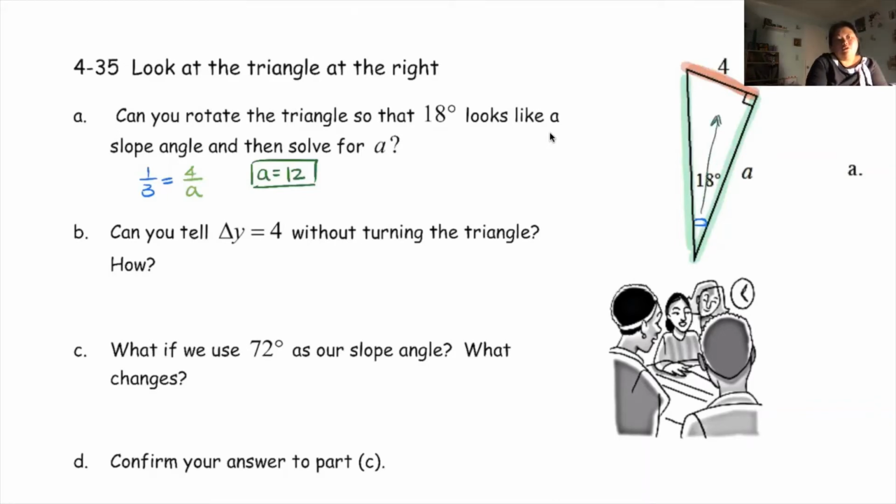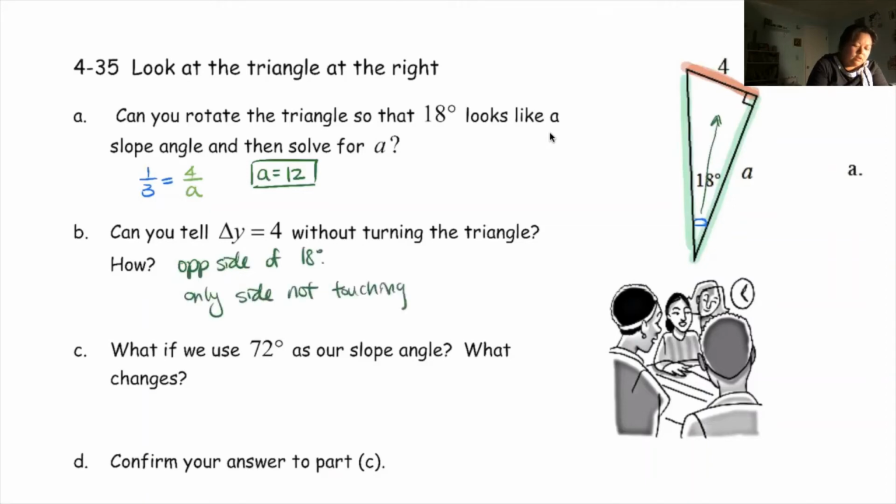All right. So you can talk about the fact that it is the opposite side of the 18 degrees, or is the only side not touching 18 degrees. So that may be helpful because we can't always turn our paper, right? So if we cannot turn our paper, how do we know which one's the rise, which one's the run, which one's the delta y, delta x, so we can set up our proportions correctly? Okay. What if we use 72 degrees as our slope angle?